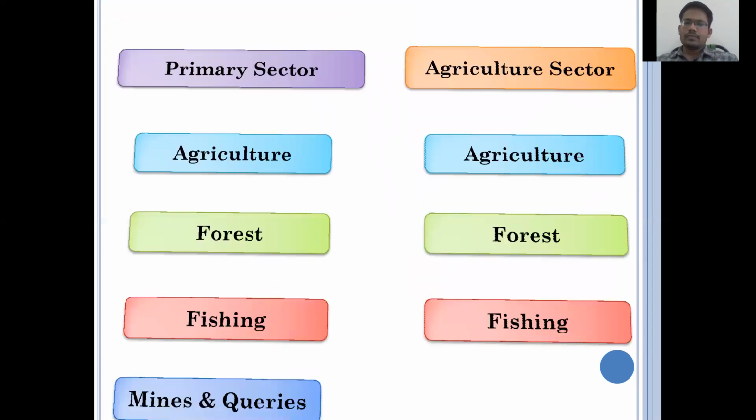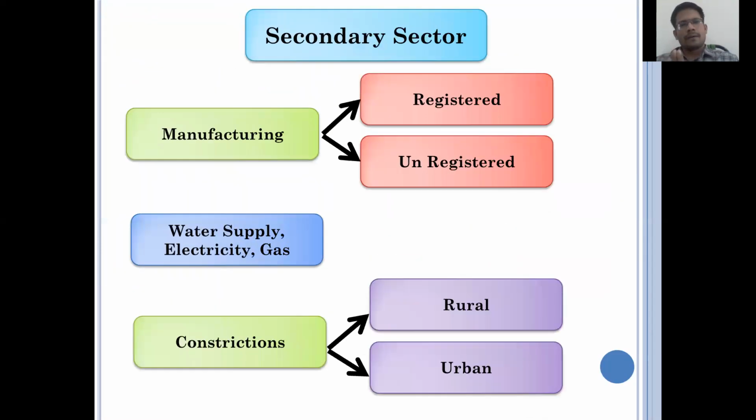Next, the secondary sector, which is very important. In the secondary sector there are three subsectors: first, manufacturing; second, water supply, electricity and gas; and third, construction. These are the three major subsectors in the secondary sector. Manufacturing is again divided into two parts: registered manufacturing and unregistered manufacturing. Construction is also divided into two parts: rural and urban. So these are the major subsectors in the secondary sector.